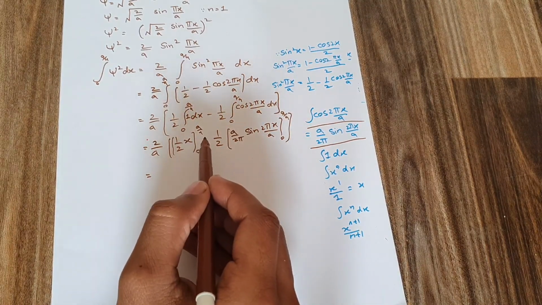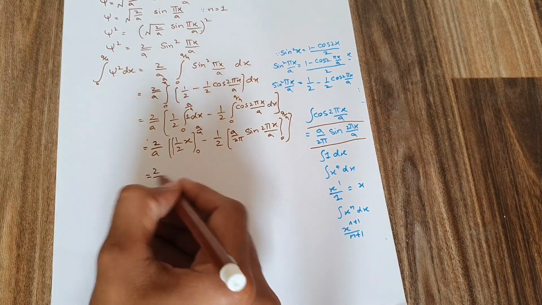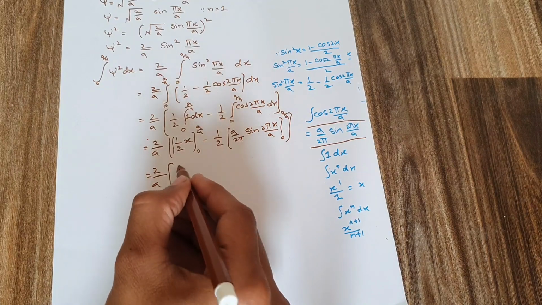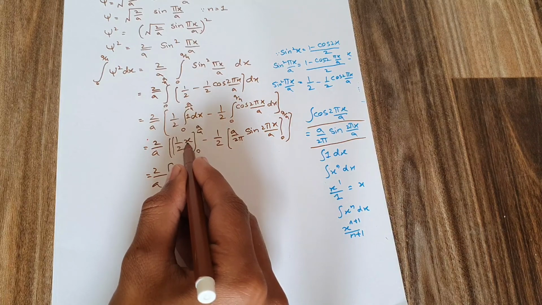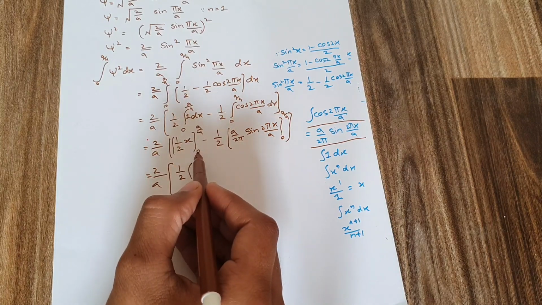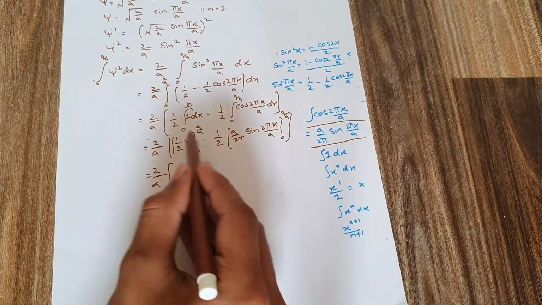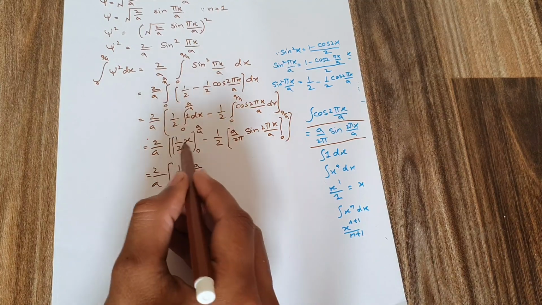So what we are going to do is apply the limit. When we apply the upper limit here, 2 by a, and in place of x, the answer comes out to be 1 by 2 multiplied by, in place of x, I am going to write a by 4. And what if I put the value 0 here? When I put the value 0 in place of x, then this part of the equation becomes equal to 0. So I'm not going to write the 0 part here.